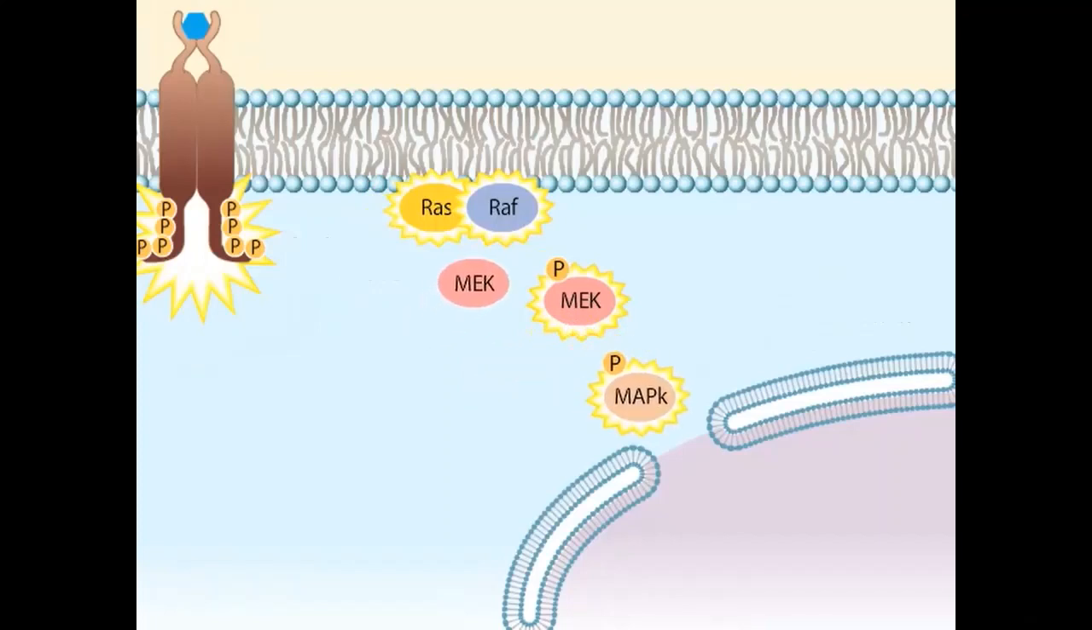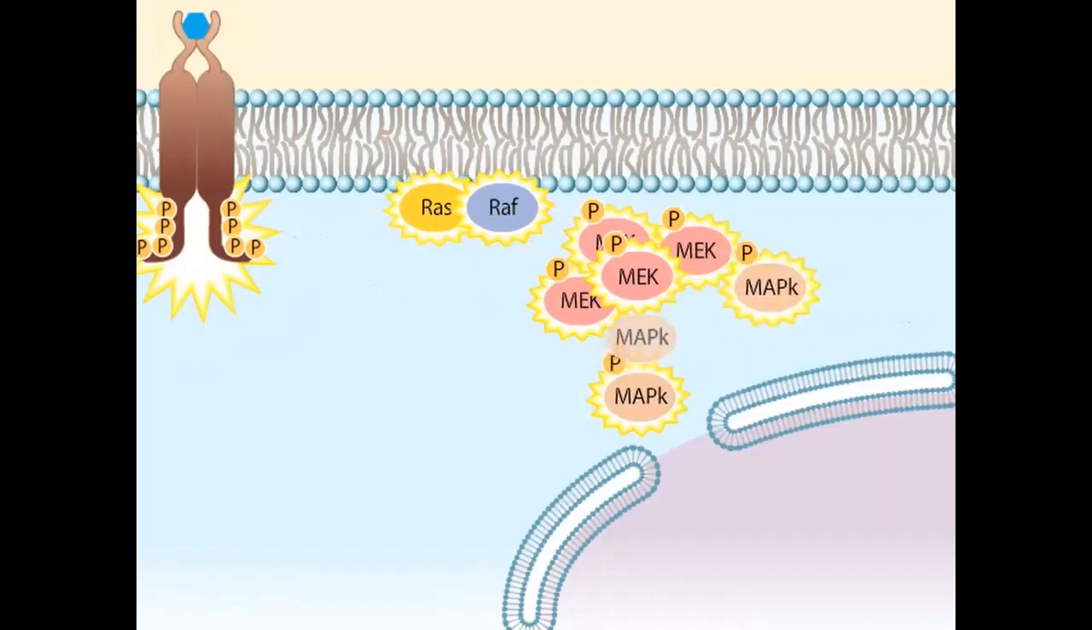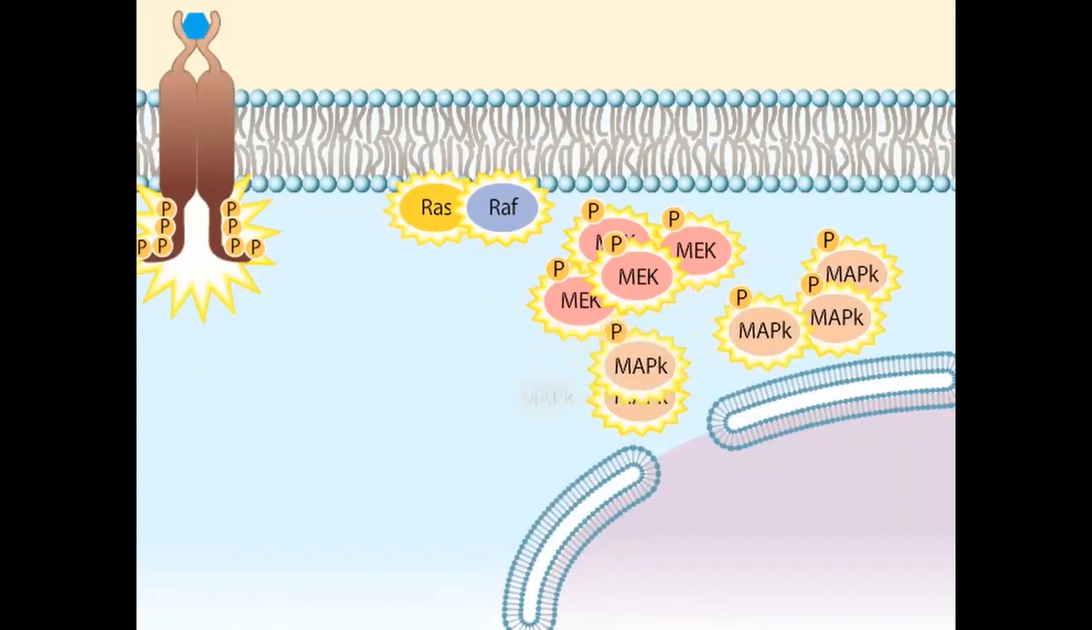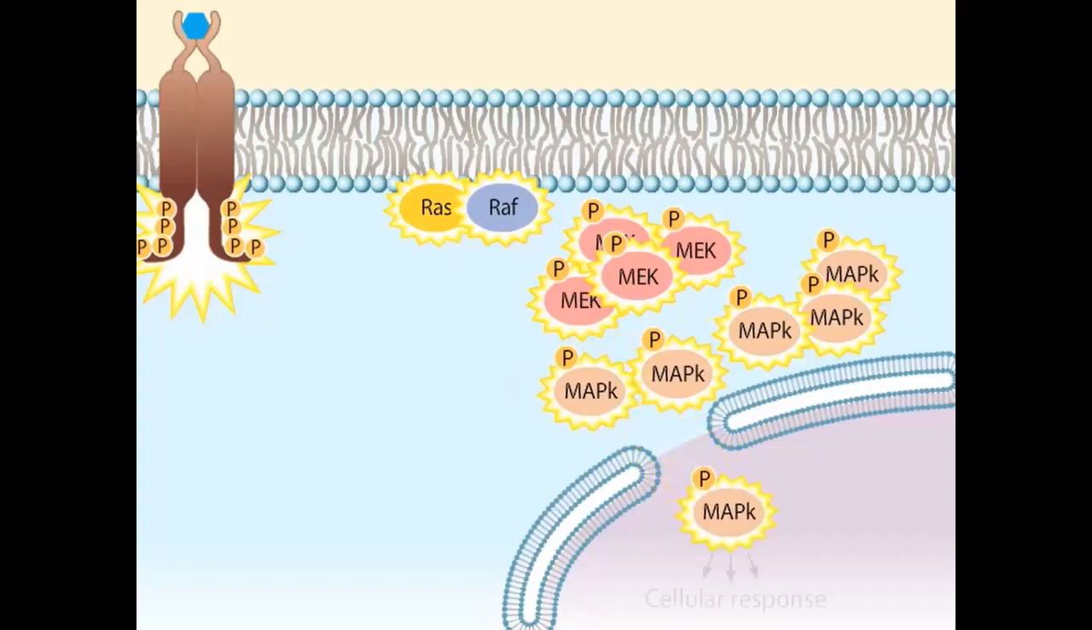At each step in the cascade of events, the signal is amplified because each newly activated protein kinase is an enzyme that can catalyze the phosphorylation of many target proteins. The phosphorylated form of MAP kinase can enter the nucleus and initiate a cellular response, such as cell division.